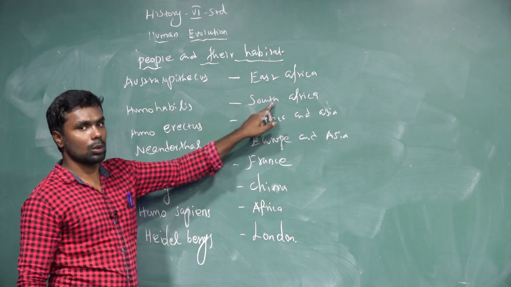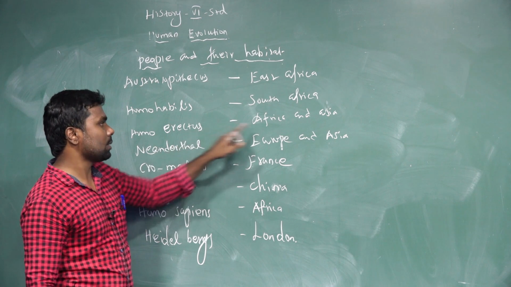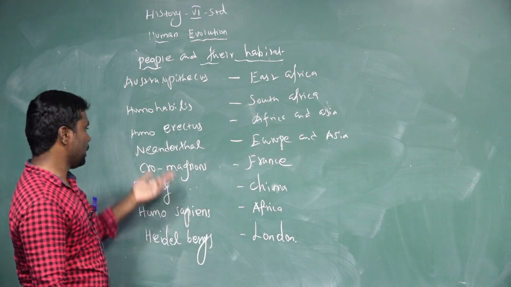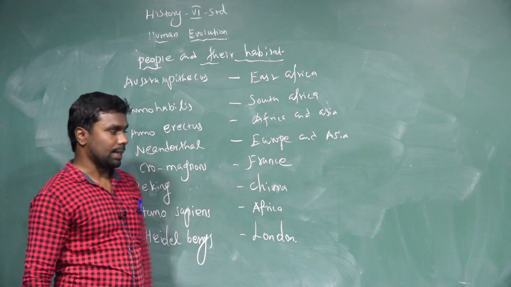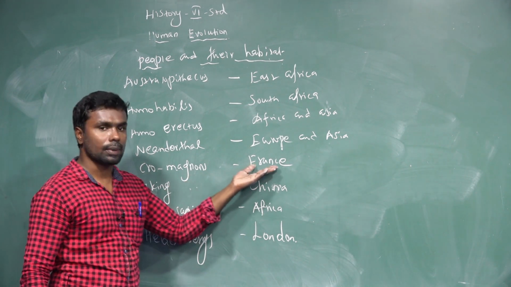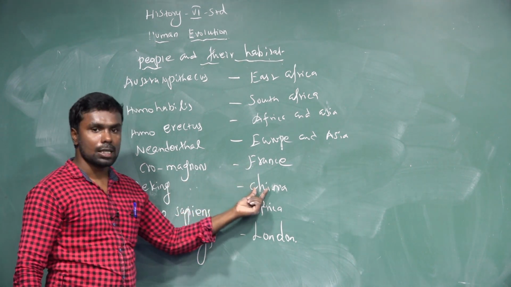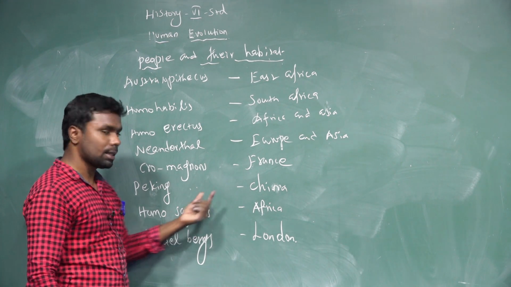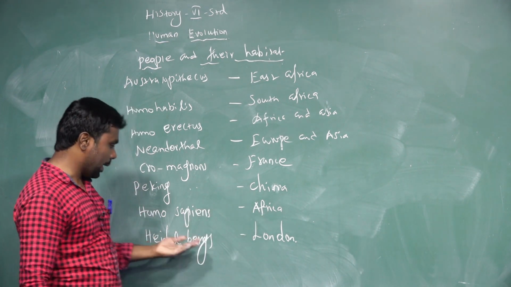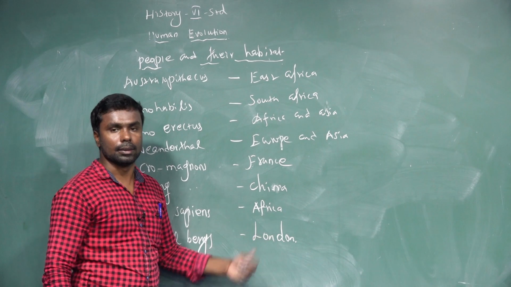Homo habilis, South Africa. Homo erectus, Africa and Asia. Neanderthal, Europe and Asia. Cro-Magnons, France. Peking, China. Homo sapiens, Africa. And the last one, Heidelberg in London.